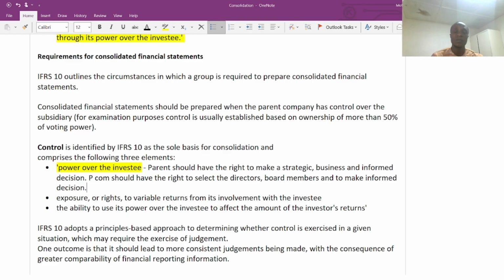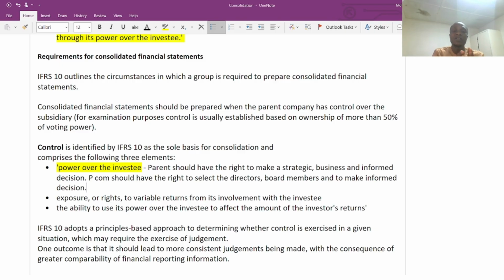So don't forget, the question might tell you that out of the 10 board of directors, the parent company has 7 representatives. So it means 70% of the voting right is within the parent company. So automatically, if there is any strategic decision, they will vote for or against that particular decision. They are the drivers.